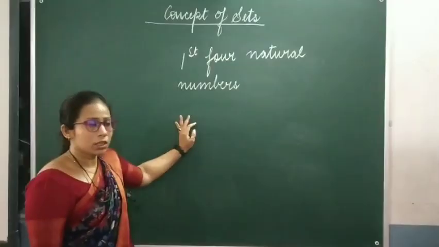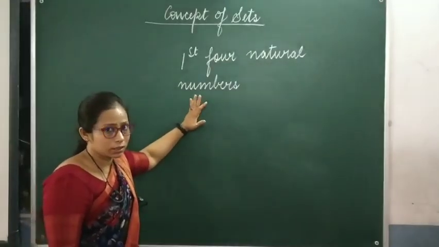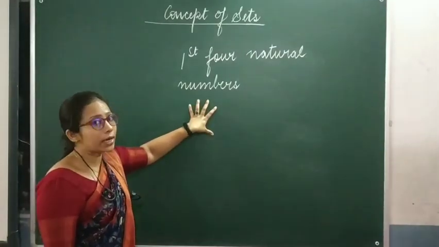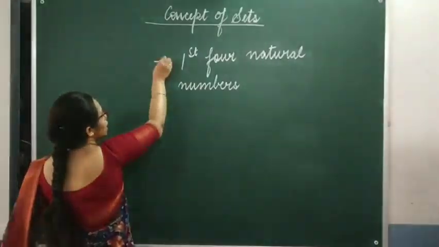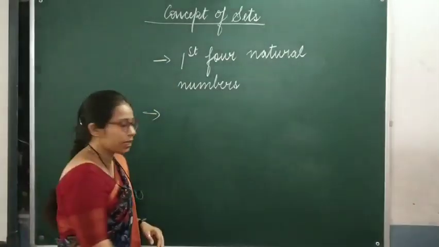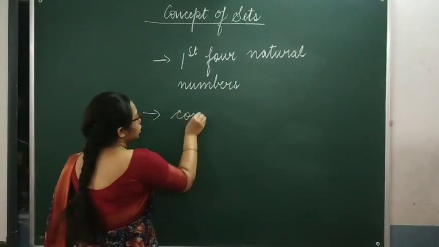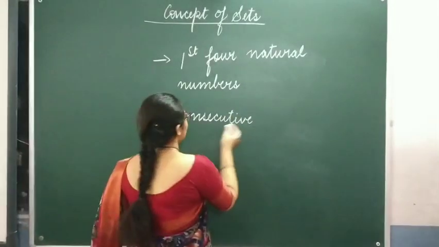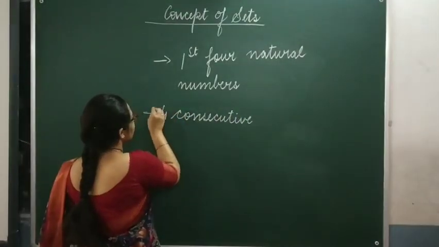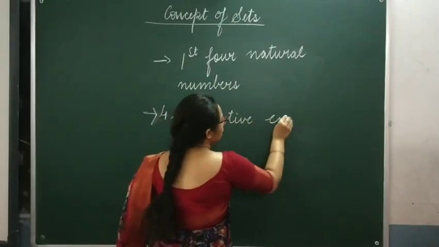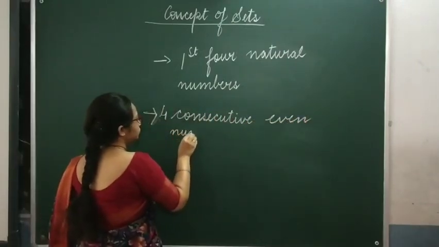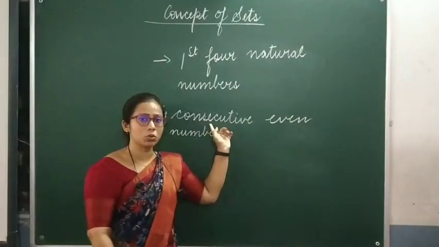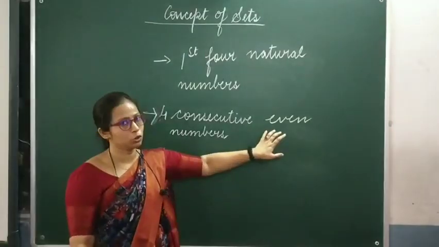Okay, so the collection of these numbers was definitely well defined and distinct. Now let's take another example where I write consecutive even numbers. If I write 4 consecutive even numbers, I hope you understand what consecutive is. Consecutive means that which comes one after the other, and even you all might know.